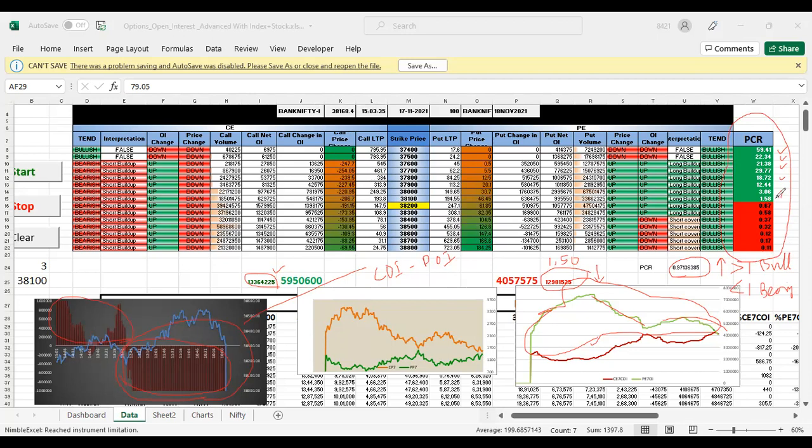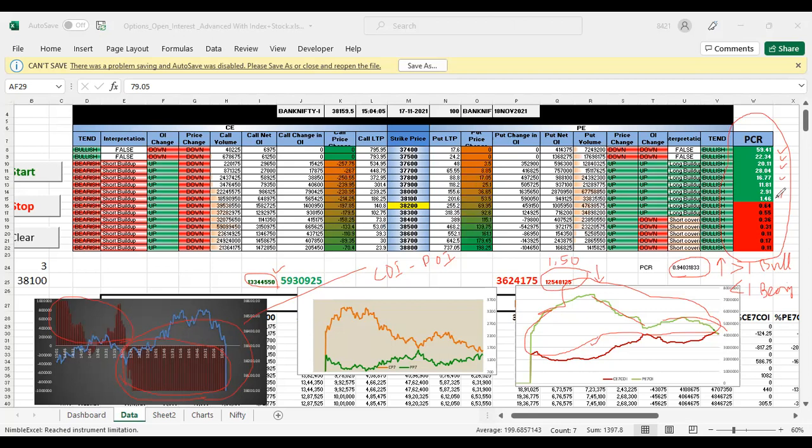Big money people or institutions think the market will not go down, so they are selling the put. If they are selling the put, the market will go up. Whenever put writing is happening, the market will go up. Whenever call writing is happening, the market will go down.